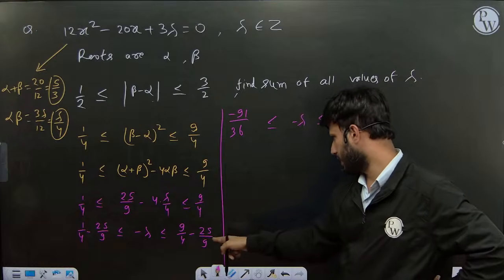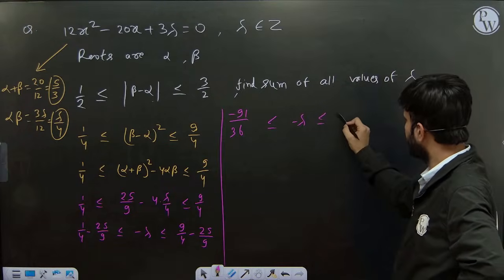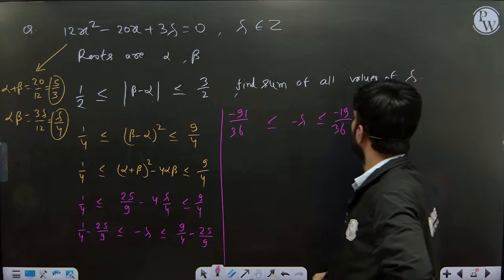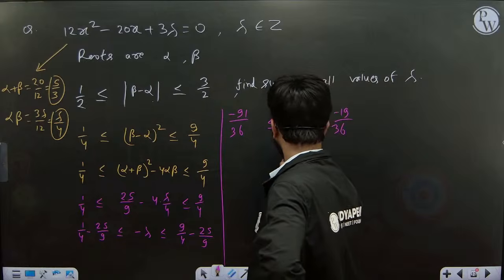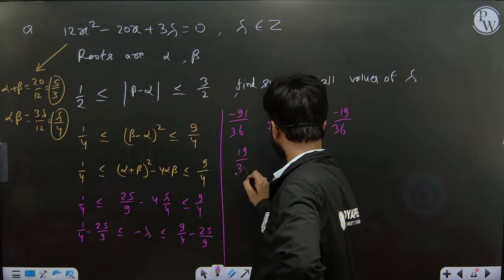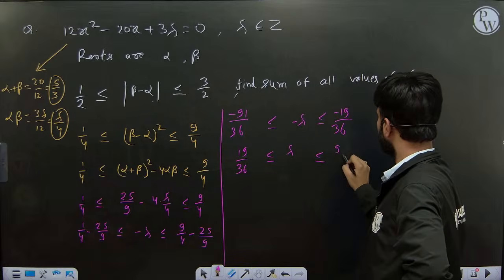And this is 81 minus 100, which is minus 19 by 36. Okay, so multiply by minus, so the lambda range will be 19 by 36 to 91 by 36.